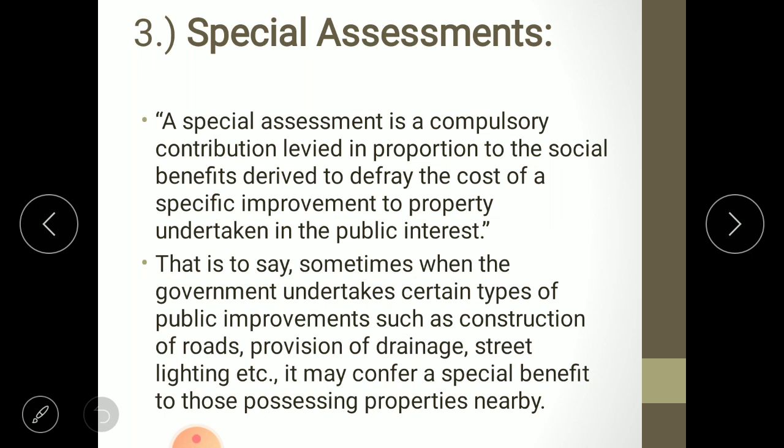The third aspect of administrative revenue is special assessments. A special assessment is a compulsory contribution levied in proportion to the social benefits derived to defray the cost of specific improvement to property undertaken in public interest. Here it is written specific improvement in property.